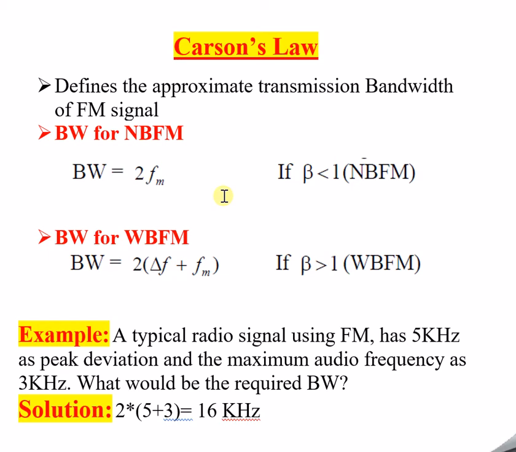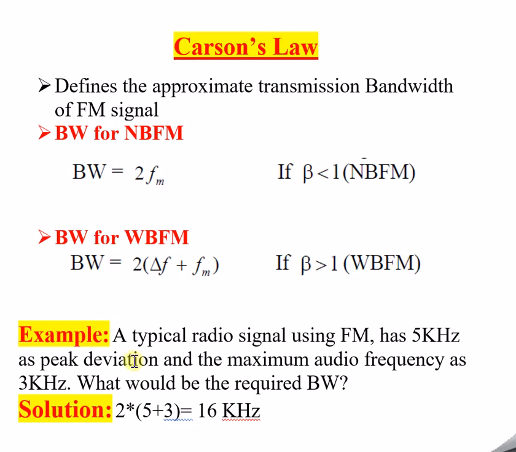So that is NBFM. This is the basic equation for FM: 2 times delta f plus fm. This is for wideband. And from the wideband equation itself, once you substitute delta f, the deviation, as 0, you will get 2fm. I hope this is very clear now. What Carson's law says is it just gives the estimation for the transmission bandwidth of an FM signal.